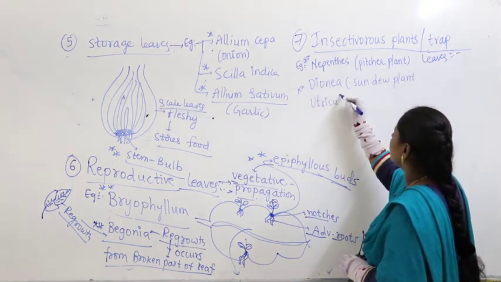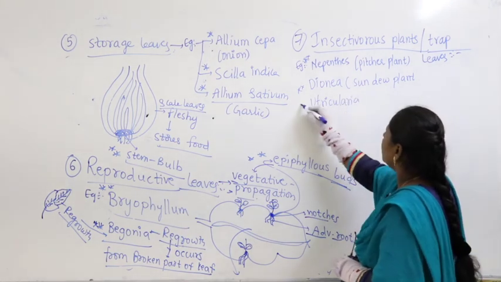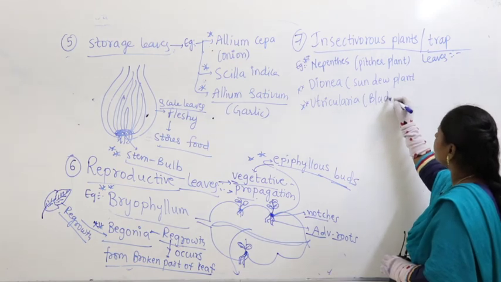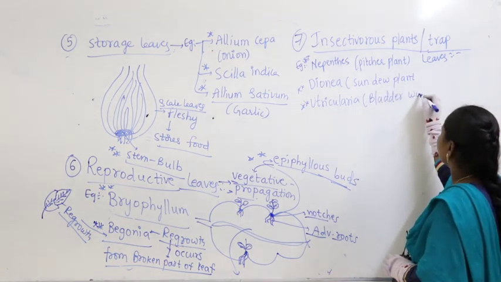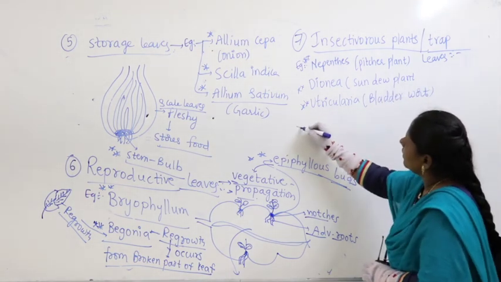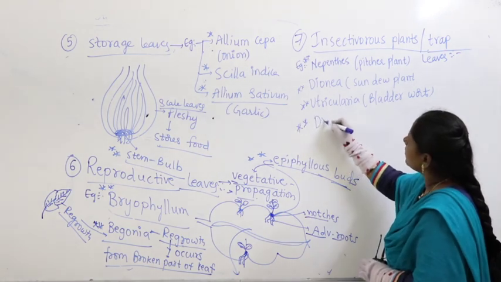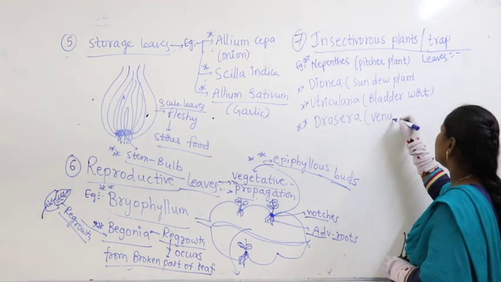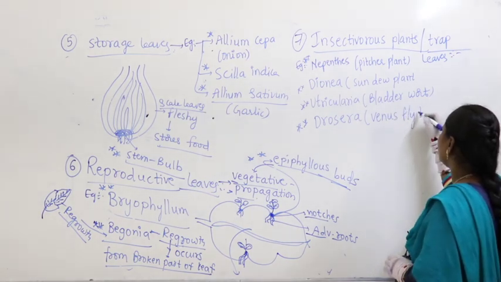Utricularia, it's commonly called bladderwort. And then Drosera, commonly called Venus flytrap.